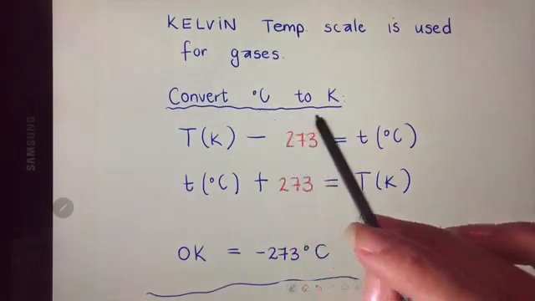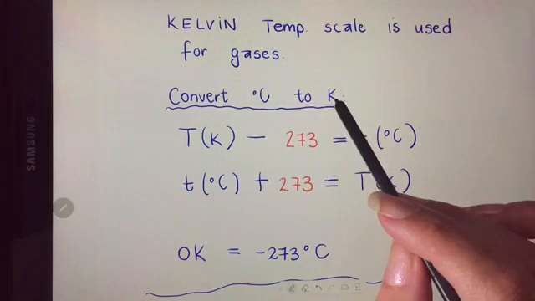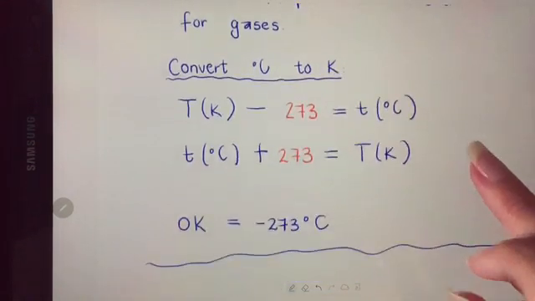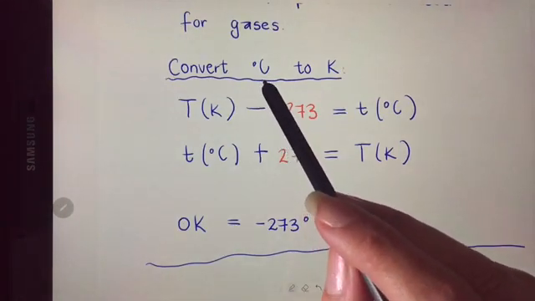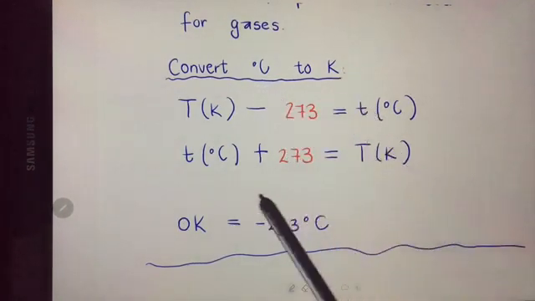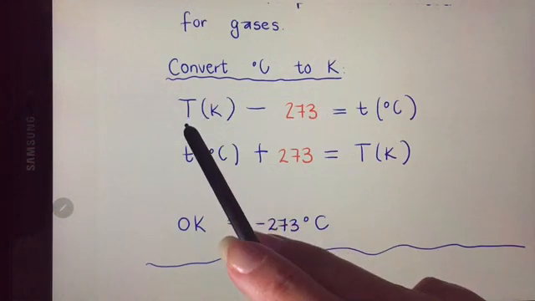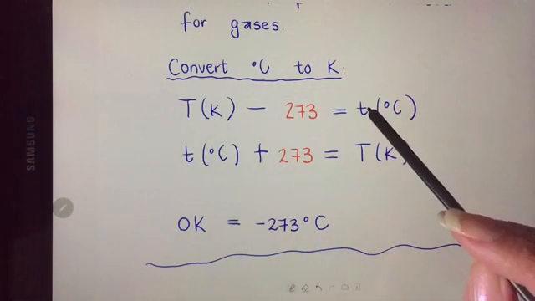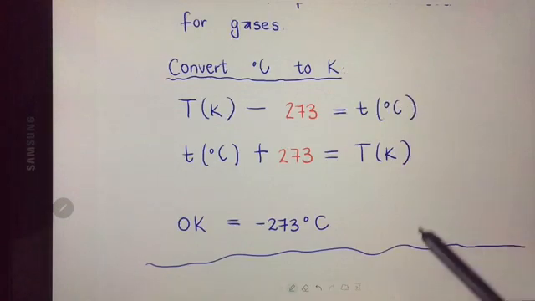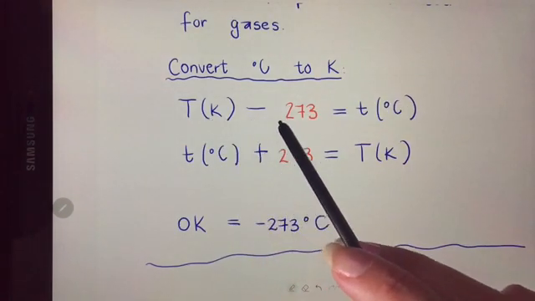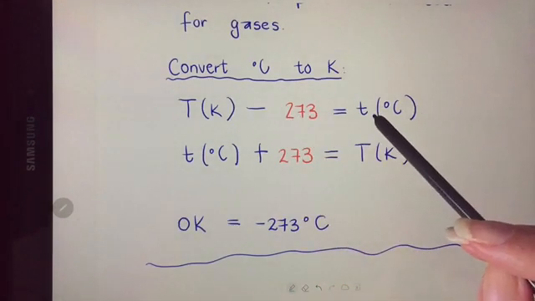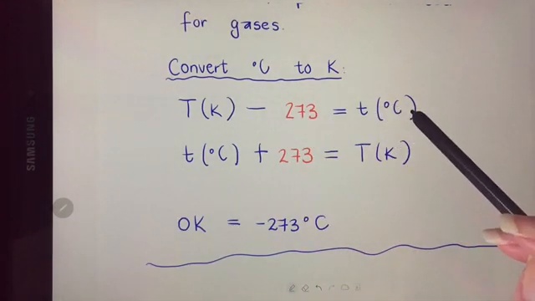To convert degrees Celsius to Kelvin, and it's not degrees Kelvin, it's just Kelvin, the number to remember is 273. It does appear on the data sheet as well. And then to differentiate between temperature in degrees Celsius and temperature in Kelvin, we use a capital letter T for temperature in Kelvin and a small t for temperature in degrees Celsius. So if I take the Kelvin temperature and I minus 273, that will give me the temperature in degrees Celsius.